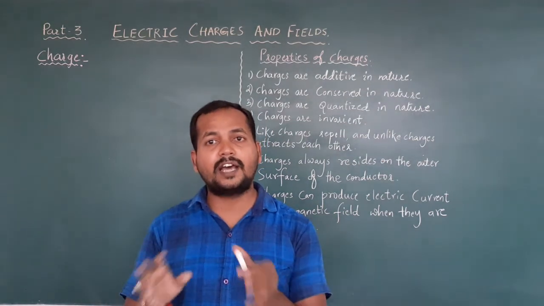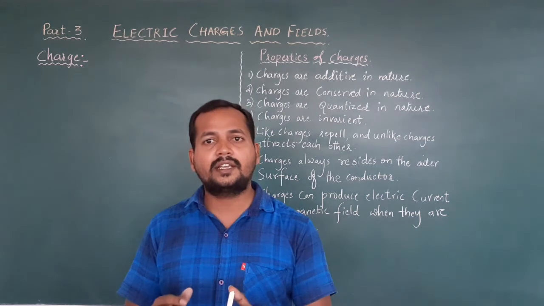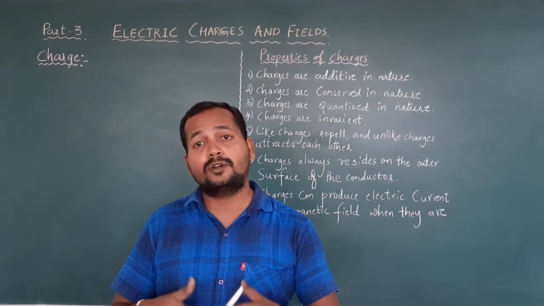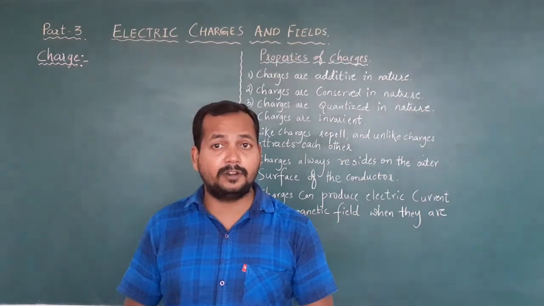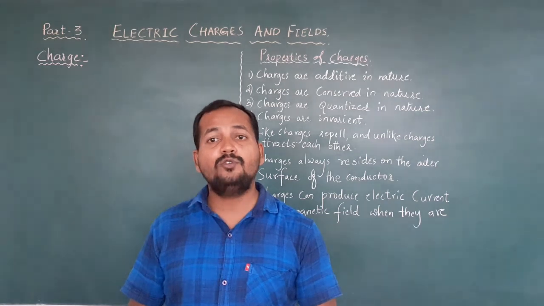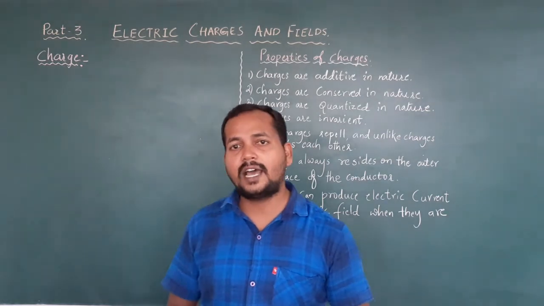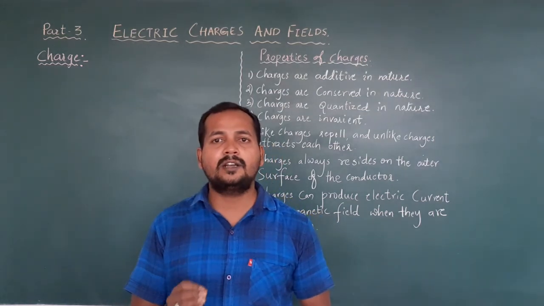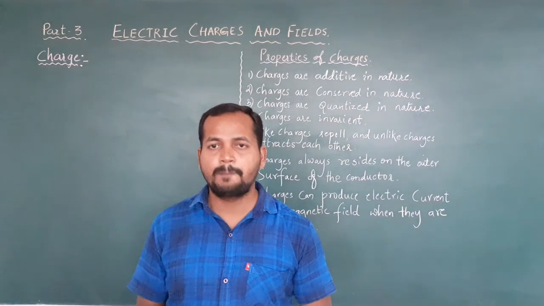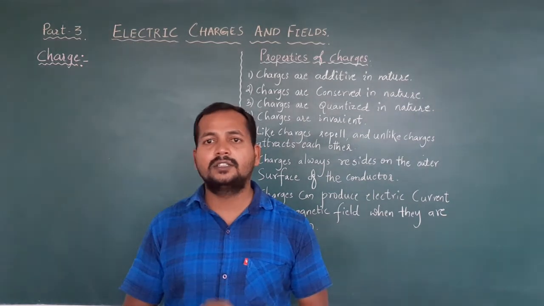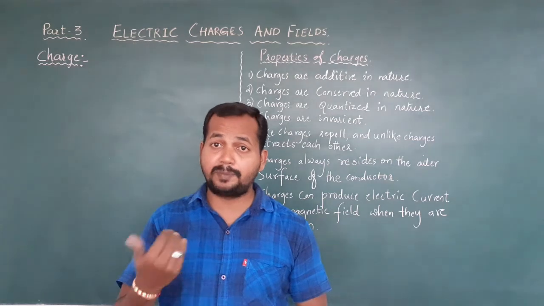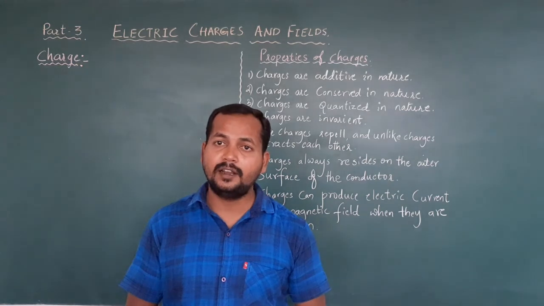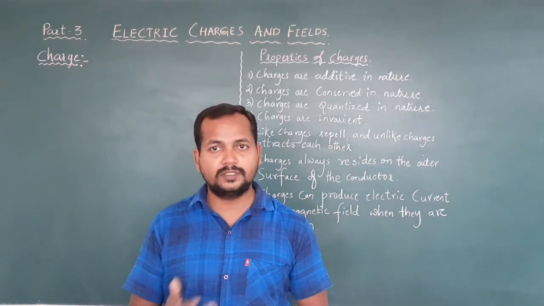By virtue of its charge, what can it do? It can produce an electric field or experience an electric field, or it can produce a magnetic field or experience a magnetic field. It can do both. So how can you define the charge? The charge can be defined in a very simple way: a charge is a fundamental property of any substance by virtue of which it either produces or experiences an electric field and or magnetic field. This is called a charge.